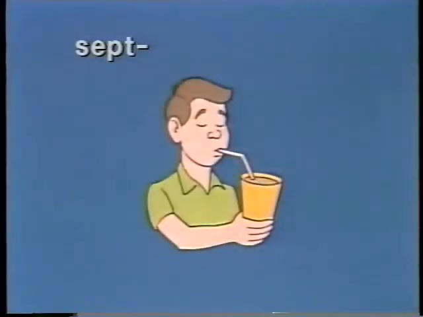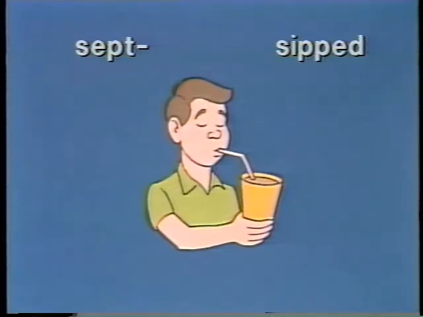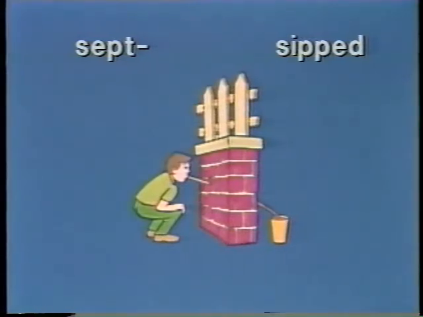And now the last 5 elements in this lesson. Next, the element sept. Sept sounds like sipped. Here's an image of someone sipping a drink through a straw. Sept, sipped. Sept means wall or fence. As you look at this image of sipped, see the person sipping a drink through a wall with a fence on it. Sept, sipped, wall, fence.